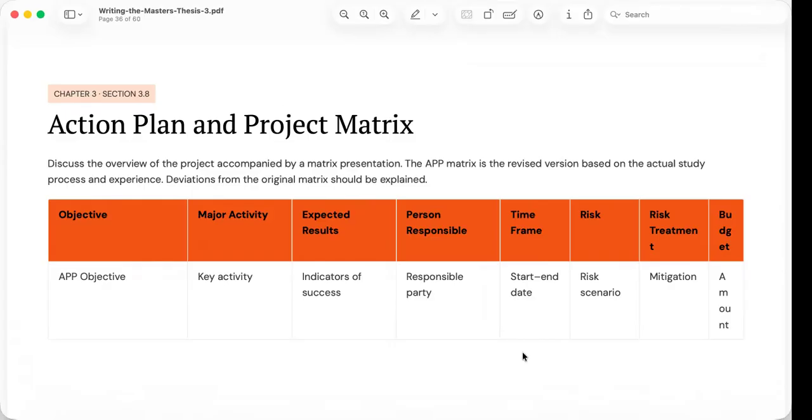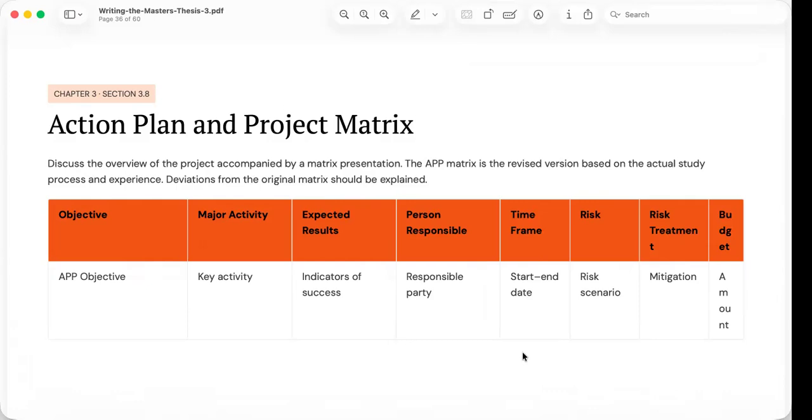Ultimately, this reminds us that graduate research is not purely academic. A thesis should contribute to organizational improvement, policy development, or professional practice.